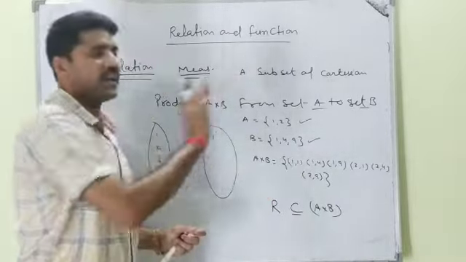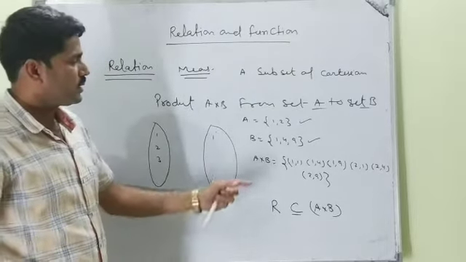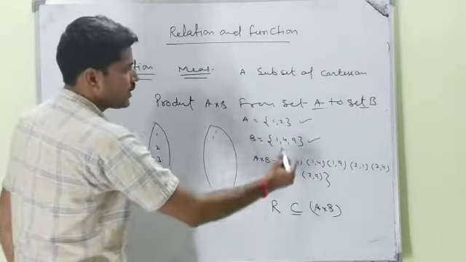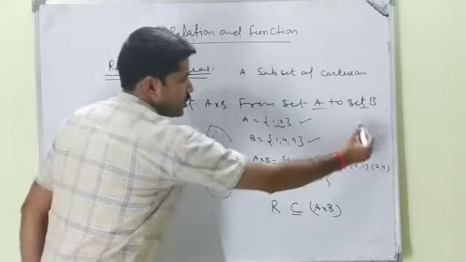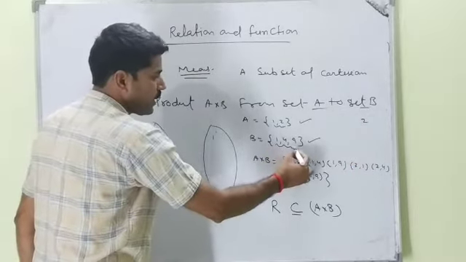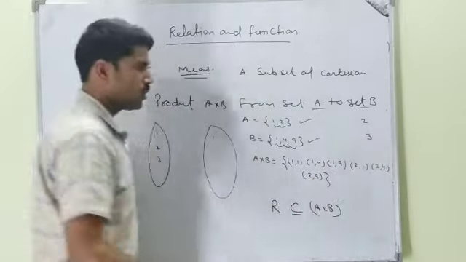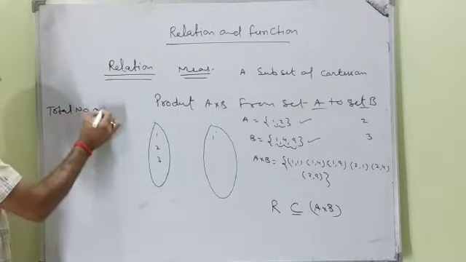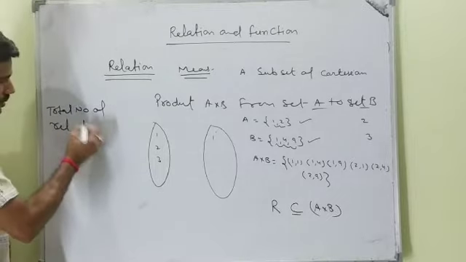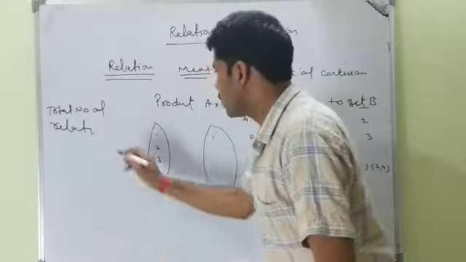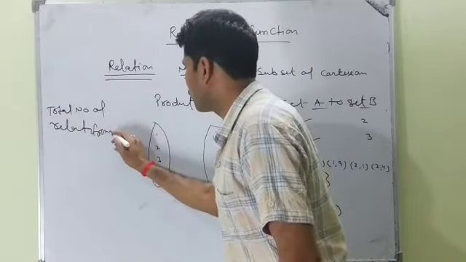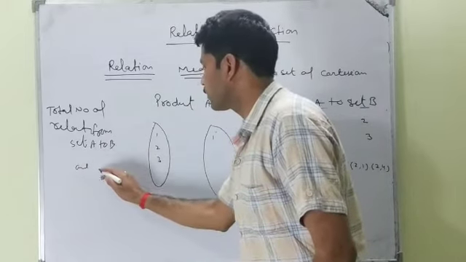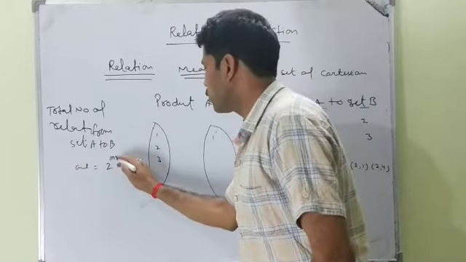Relation may be any. Our question is, sir, how many relations can be formed? So very simple. See, how many elements are here? That is 2. How many elements are there? This is 3. So please learn one formula. Total number of relations from set A to set B is 2 to the power m into n.